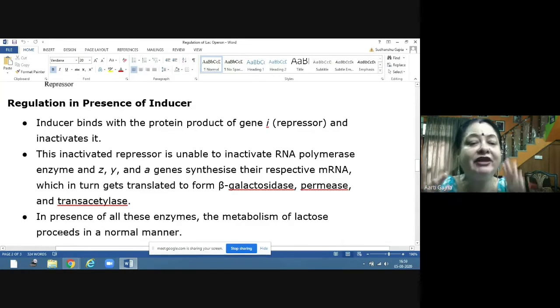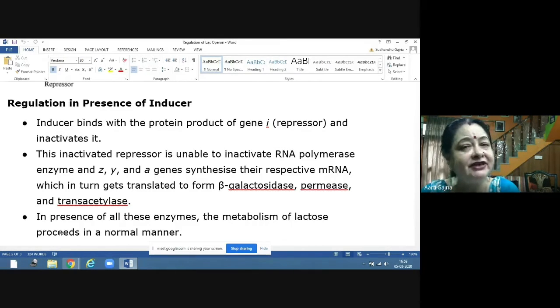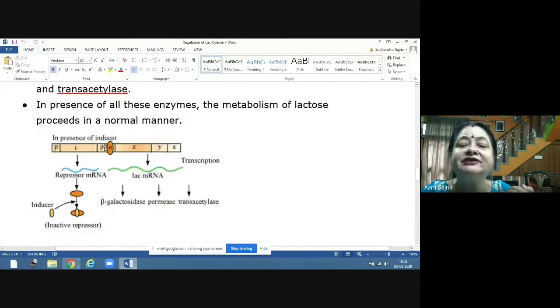So now, when lactose is present in the medium, beta-galactosidase is required, permease is required, trans-acetylase is also required. So the lactose will go and inactivate the repressor. Now the repressor cannot bind to the operator. Now look at this diagram. This is the second condition, when lactose is present. This yellow is the lactose molecule, and this lactose molecule is the inducer.